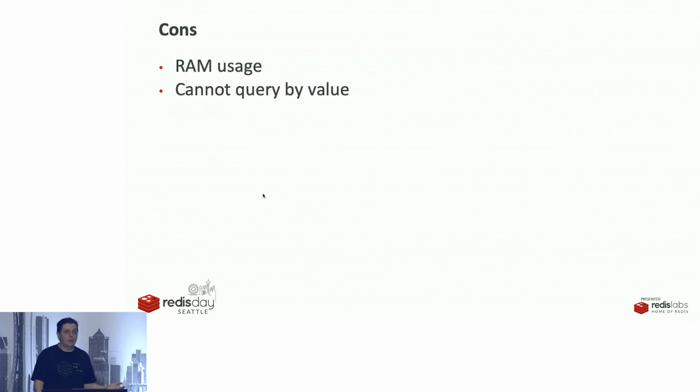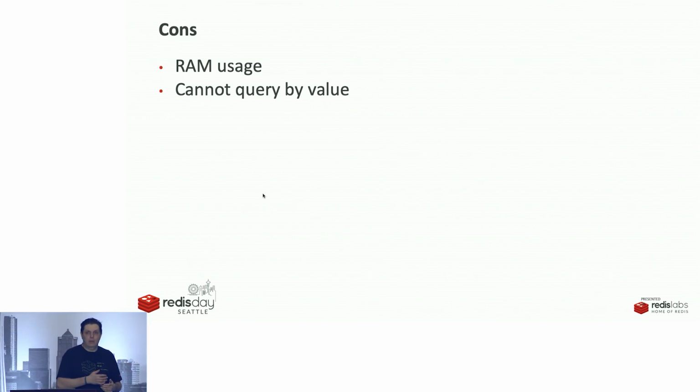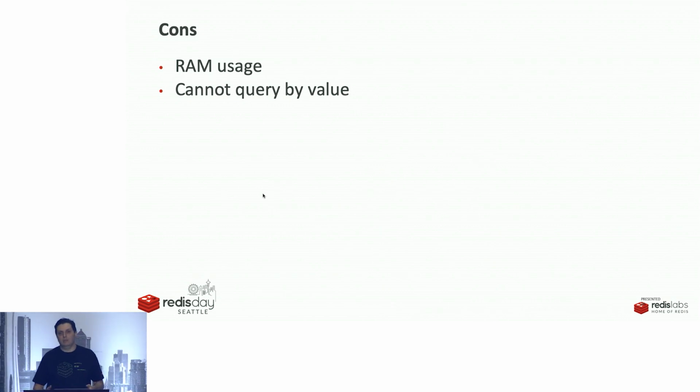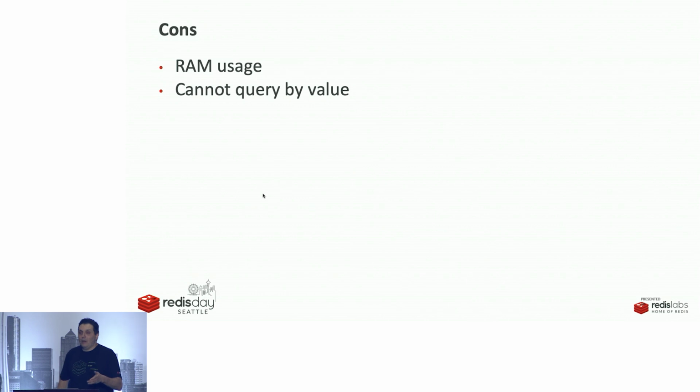The downside is RAM. In fact, here, in the solution that I described, we are really using a lot of RAM. We're using first Redis RAM to store the data, and then second, when we're extracting data out of Redis into this data frame, we're essentially doubling our RAM usage. So just be careful about that, and if you need to scale to something more than a laptop conference demo, use a dedicated server to run your Redis instance. And as I said, you cannot query by value.